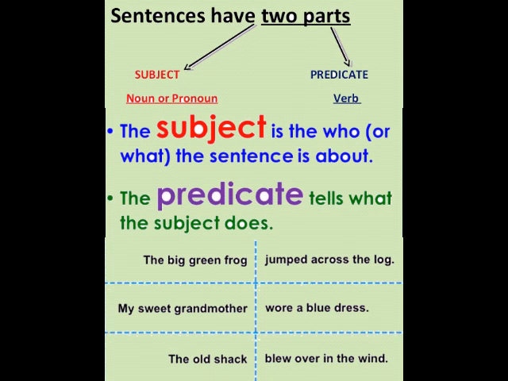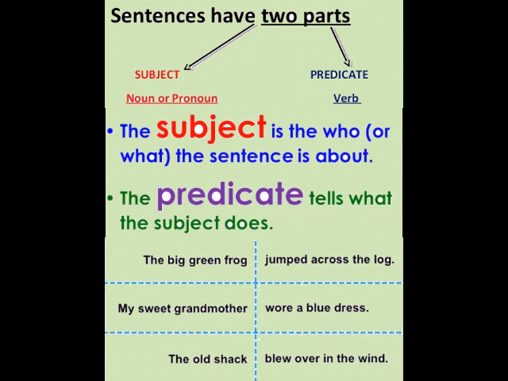Some more examples I can tell you. The big green frog jumped across the log. So the big green frog is the subject and jumped across the log is the predicate. Next, my grandmother wore a blue dress. So my grandmother is the subject and wore a blue dress is the predicate.